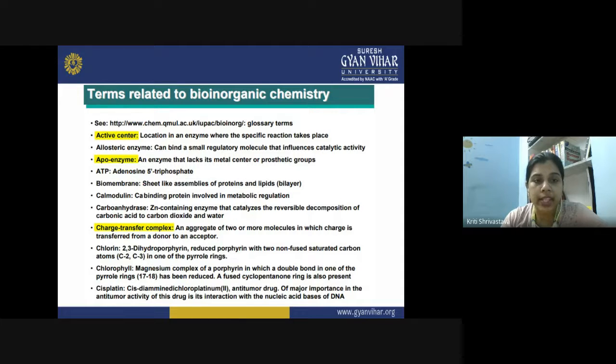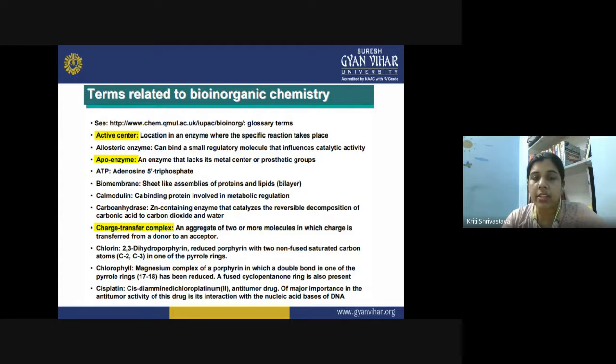Then we have apoenzyme. So what is an apoenzyme? An enzyme that lacks its metal center or prosthetic group. In an enzyme, the metal ions are present at the center, and the proteinaceous part behaves like the ligand around that metal center. Suppose carbonic anhydrase contains zinc inside. If zinc is not present in that enzyme, what would you call it? This will be an apoenzyme, that is, a metalloenzyme without a metal center. The metal center is also known as the prosthetic group. So if you remove the prosthetic group from the enzyme, we call it an apoenzyme.